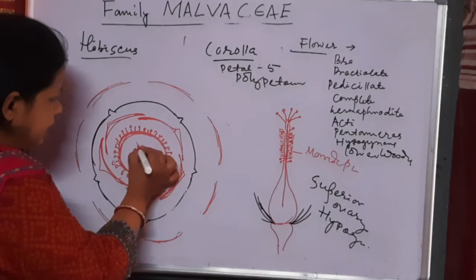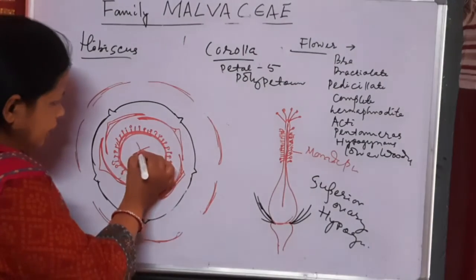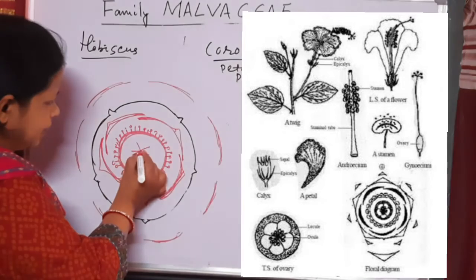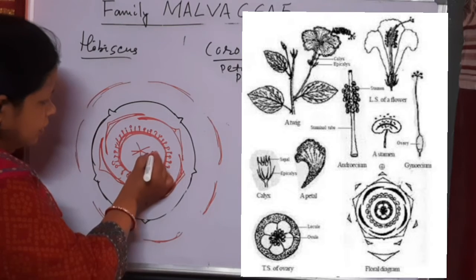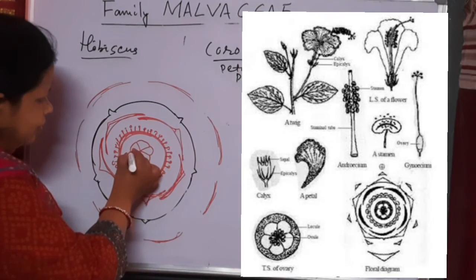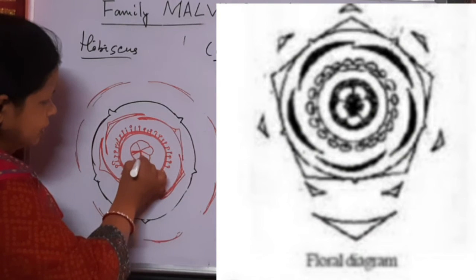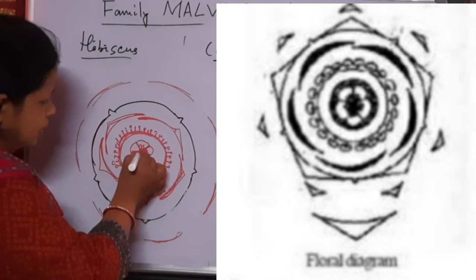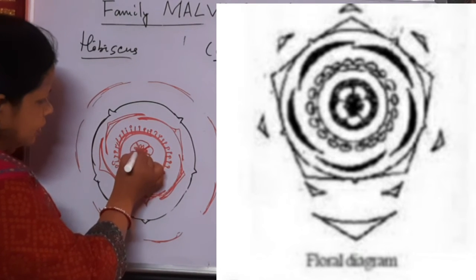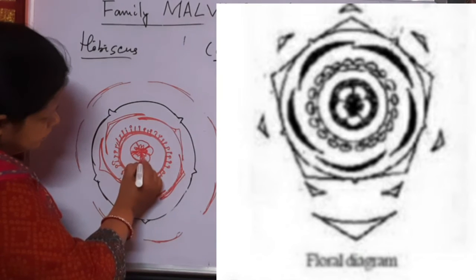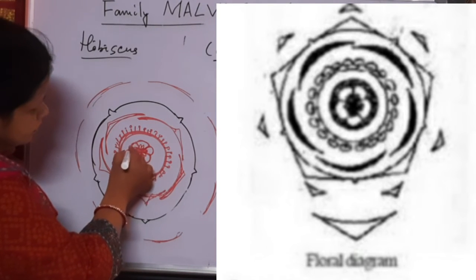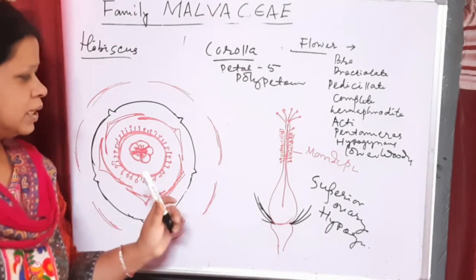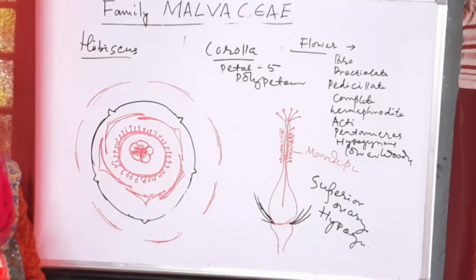Next, the center part is the ovary. This is pentacarpellary, 5 carpels, and 5 locules or 5 chambers with axile placentation. These are the ovules in the axil. This is the structure or the floral diagram of hibiscus.